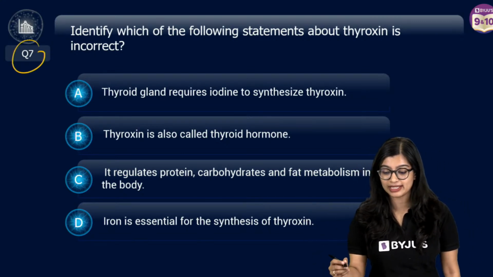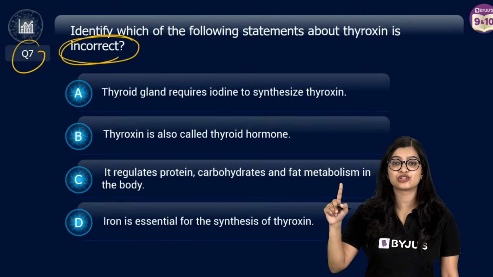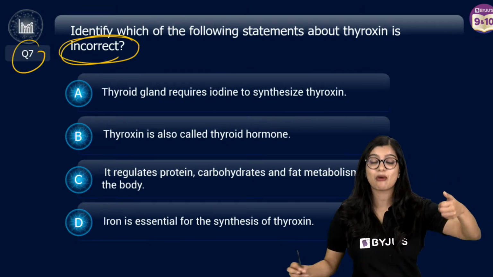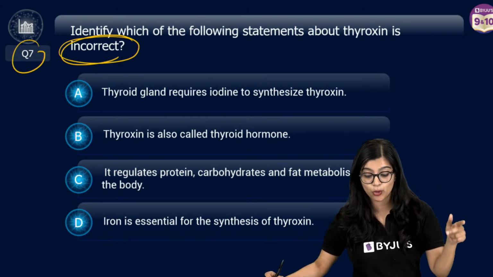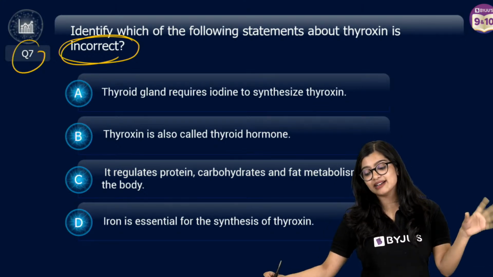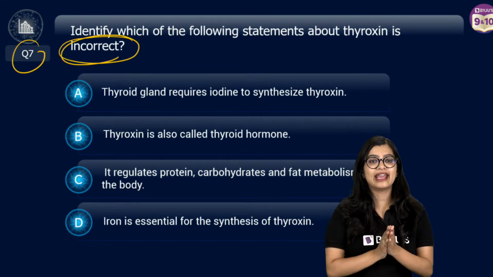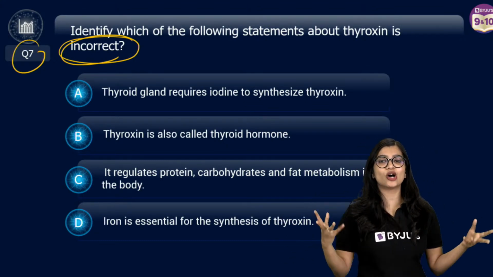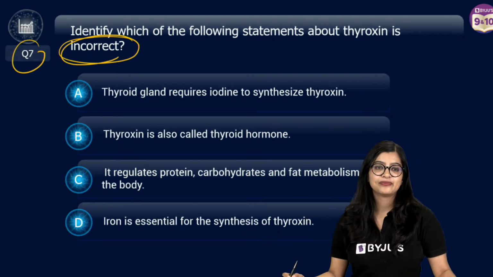Identify which among the following statements about thyroxine is incorrect. Read the question. A. Thyroid gland requires iodine to synthesize thyroxine. B. Thyroxine is also called thyroid hormone. C. It regulates carbohydrate, protein and fat metabolism in the body. D. Iron is essential for the synthesis of thyroxine. Easy peasy, so simple. This question you should be getting full marks, right?